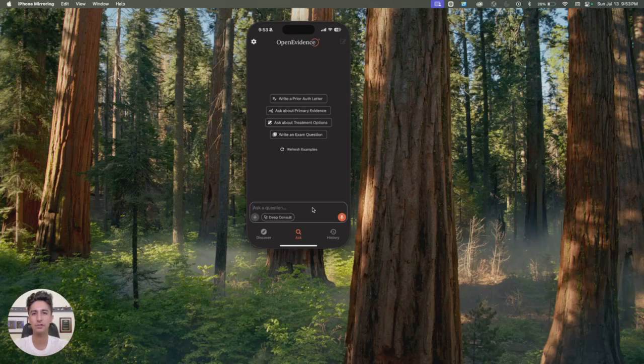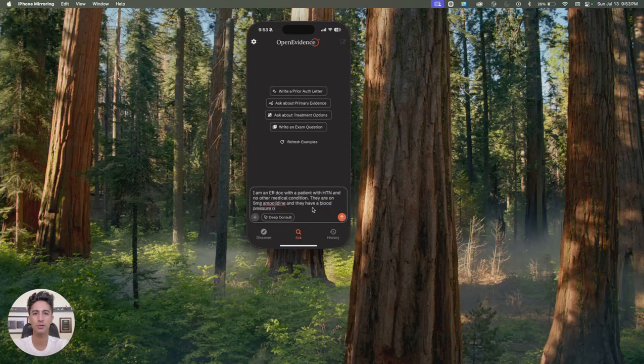I'm going to write something very specific. So I'm going to say I am an ER doc with a patient with hypertension and no other medical conditions. They are on, let's say, 5 milligrams of amlodipine, and that autocorrect did not work. Let's see. And they have a blood pressure of 190 over 110. And then I'm going to ask it, what else can I start them on?